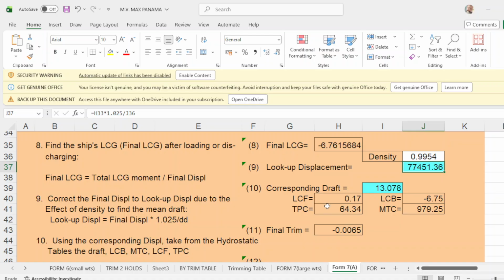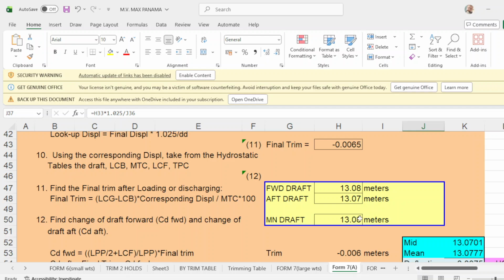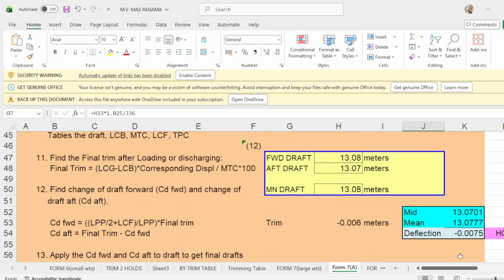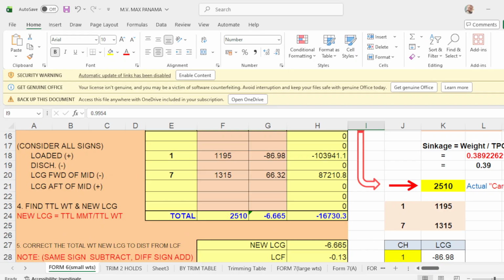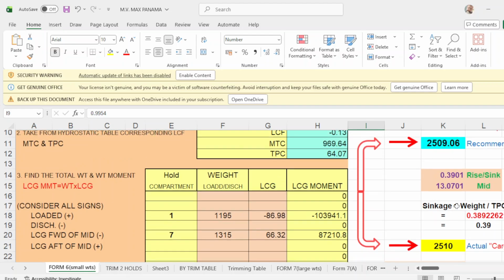And your departure drop is 13.07 mean, and you will have an even keel of forward is 13.08, up drop is 13.07, your mean drop is 13.08, and your deflection is 0. Okay, so guys, let's put it this way. Let's just follow this one.